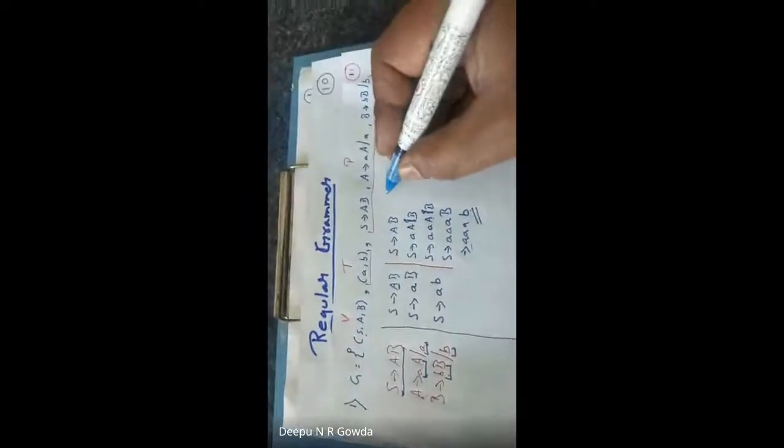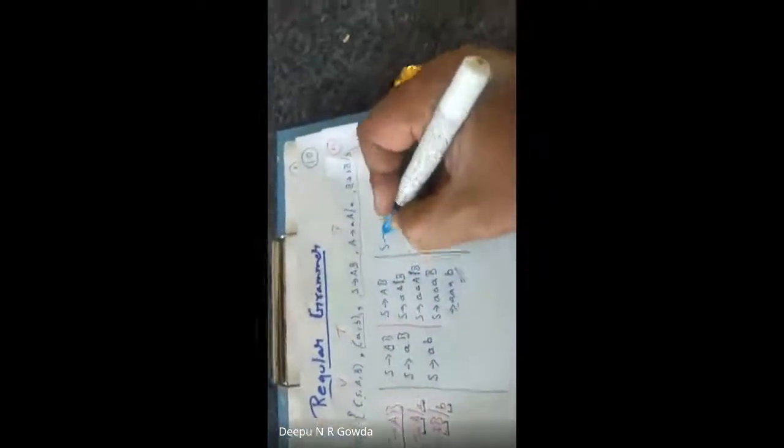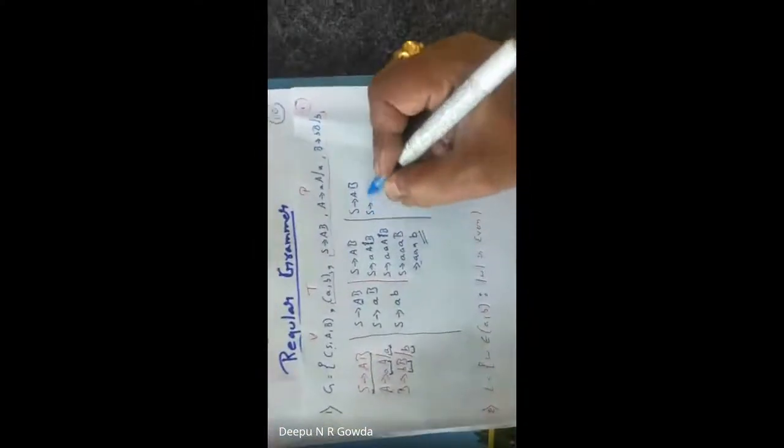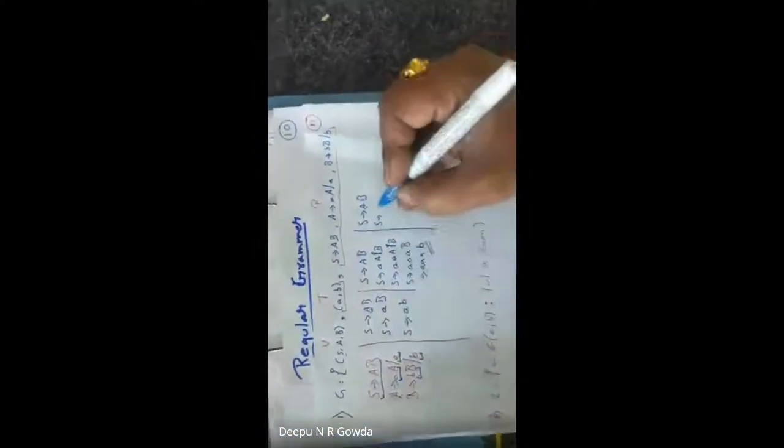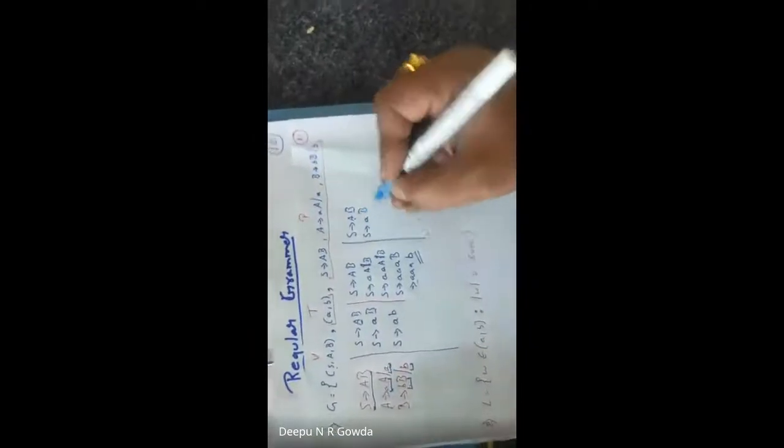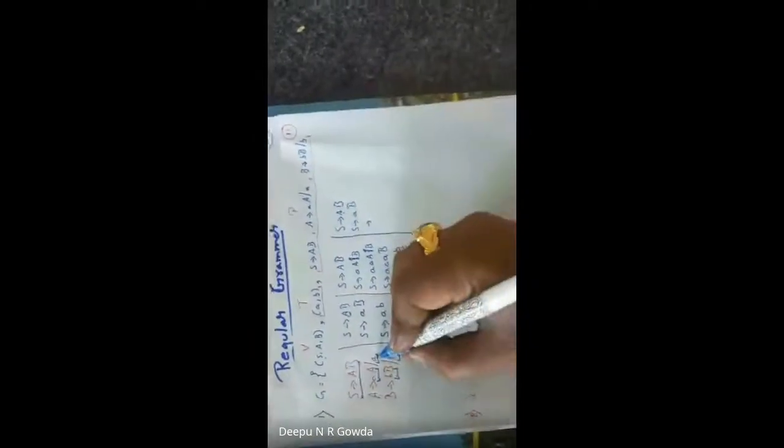Okay, let me go with one more language, how it can come. Starting with S tends to AB. Clear? S tends to AB. So now let me write S tends to, what is the value of this A? Let me go in a reverse way. I write small a and capital B. Clear? The value of A, I've taken this.